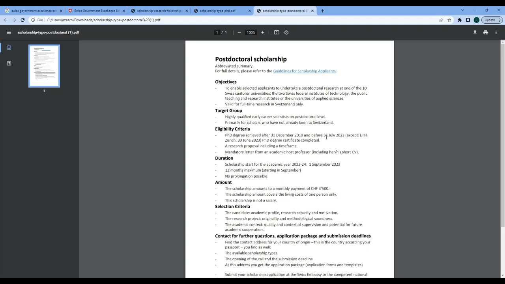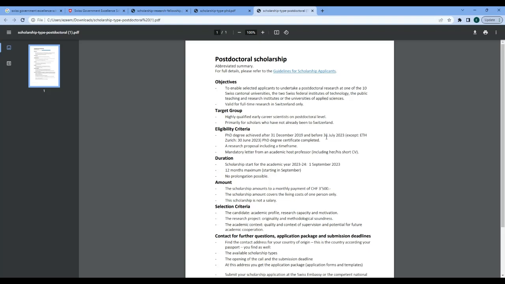2023. If you know you're going to defend your PhD thesis between now and June 2023, you understand that you can apply for this, even if the thesis is not yet ready, but you know that in the next 8 months, this thesis will be ready. I've defended, I would have received a letter showing that I've completed my PhD and finished defending my thesis. Then this is for you.